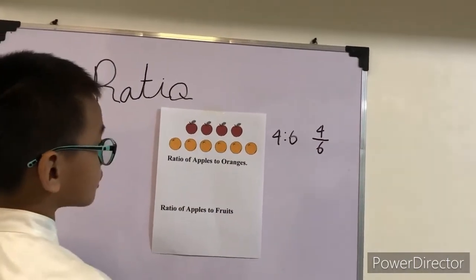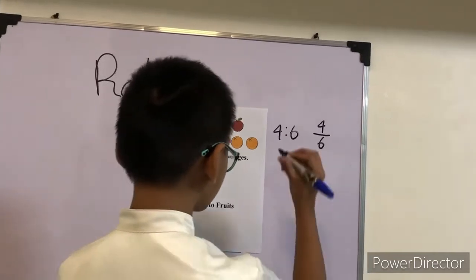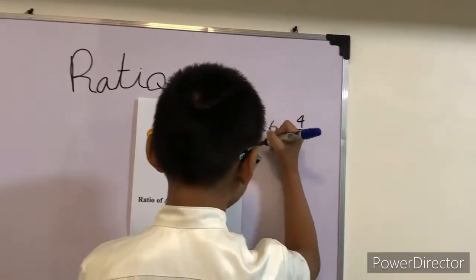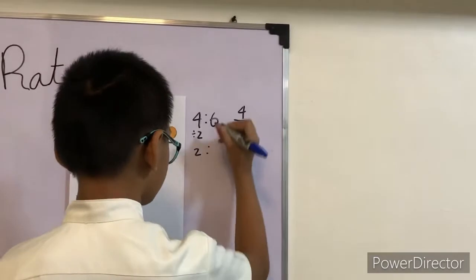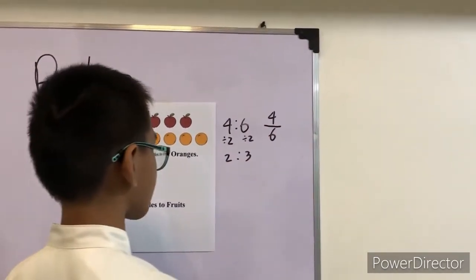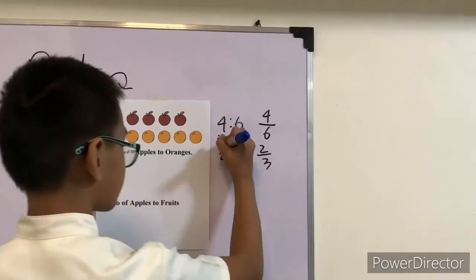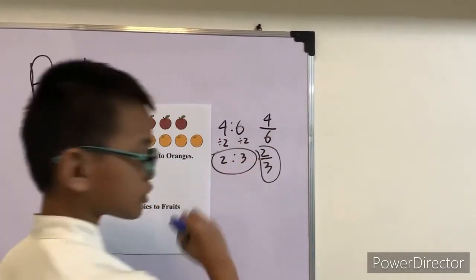And remember, they have a common factor, which is 2. So 4 divided by 2 is 2, and 6 divided by 2 is 3. You can also write it as 2 over 3. So that's the simplest form.